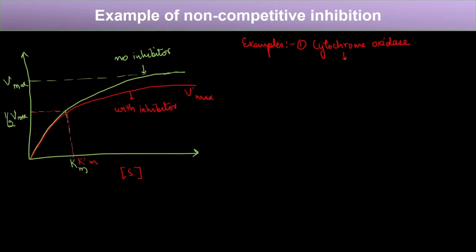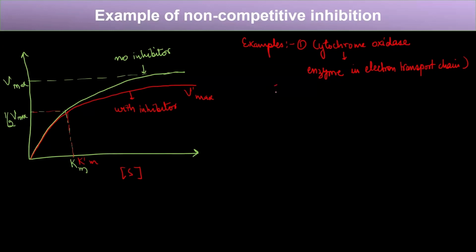It is an enzyme used in the electron transport chain. When we study the mitochondria, these enzymes are present in the mitochondria and they help in ATP production and respiration. So cytochrome oxidase is an enzyme in the electron transport chain.